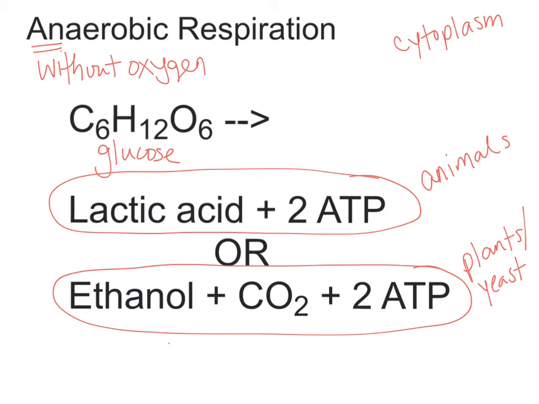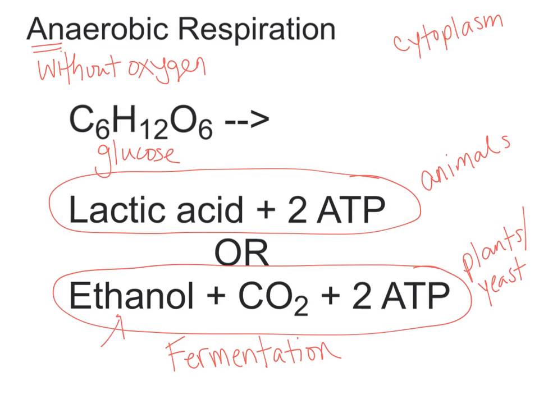So this process that occurs in plants and yeast, if it's anaerobic, is also called fermentation. It can be called fermentation in animals as well, but you may have heard fermentation in terms of alcohol brewing, okay? So if you're brewing beer or making wine, they let things ferment, okay? And that means oxygen is not there, but there's your alcohol, okay? The ethanol is the alcohol and then carbon dioxide.